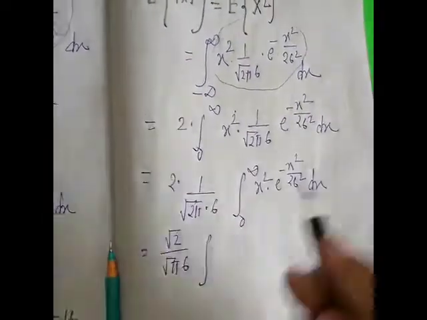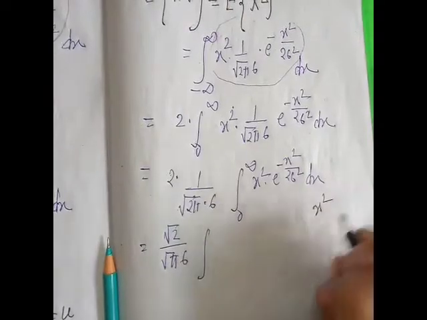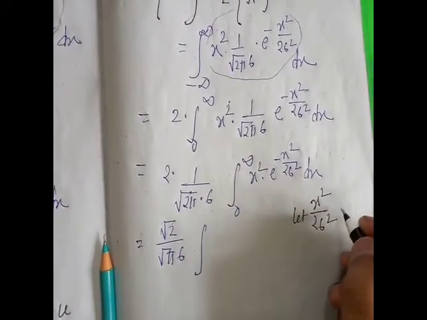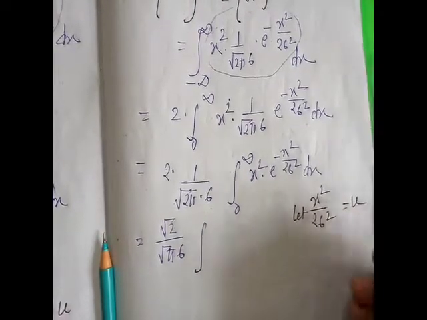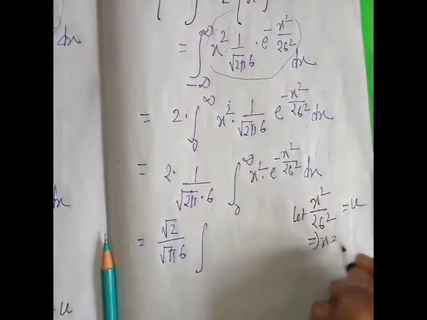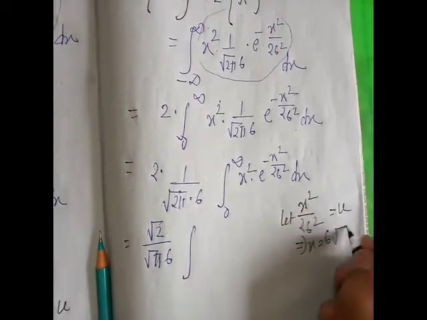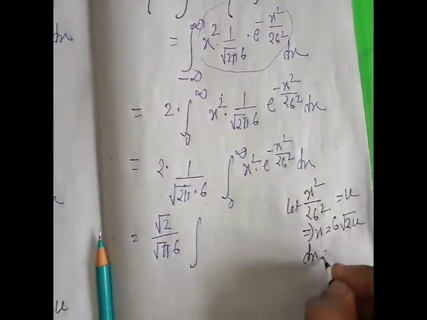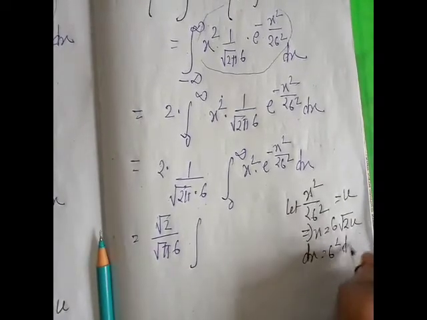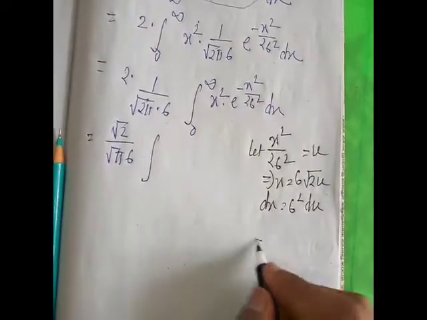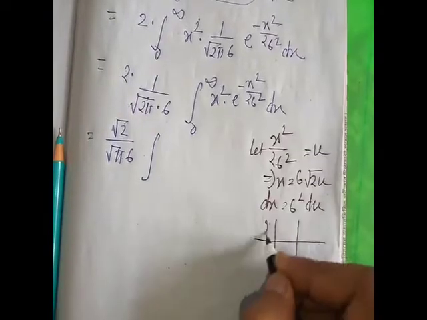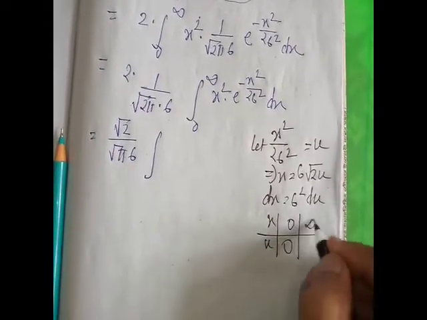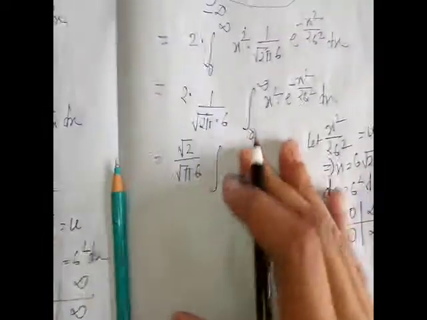Let x square by 2 sigma square equal to u, implies x equal to sigma root over 2u and x dx equal to sigma square du, and the integration limit becomes: when x is 0 then u also 0, when x is infinity u also infinity. Okay, then the integration becomes